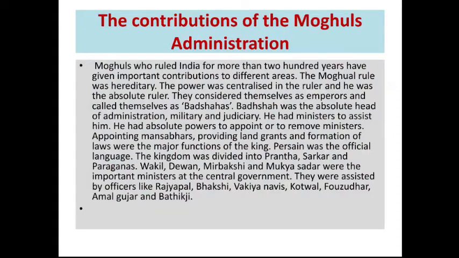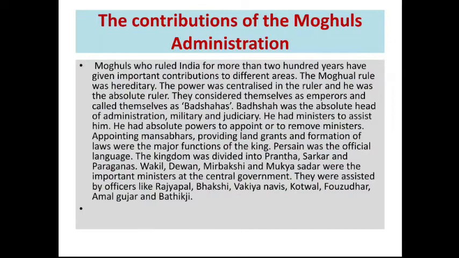The Mughals, who ruled India for more than 200 years, gave important contributions to different areas, ruling over not just one region but overall northern India. The Mughal rule was hereditary, as you already know, so posts were given one by one. Power was centralized in the ruler, who was an absolute ruler. They considered themselves emperors and called themselves Badshah. The Badshah was the absolute head of the administration, military and judiciary.